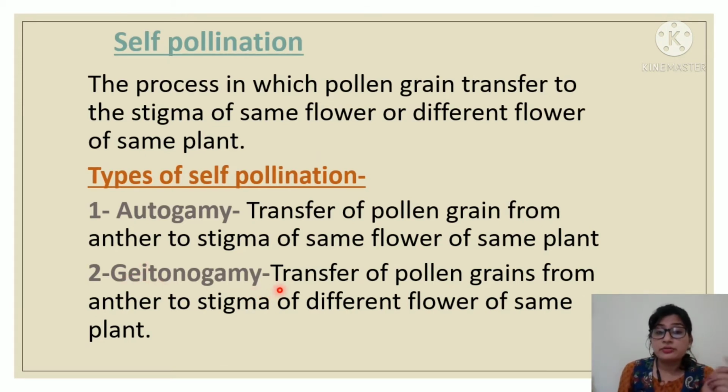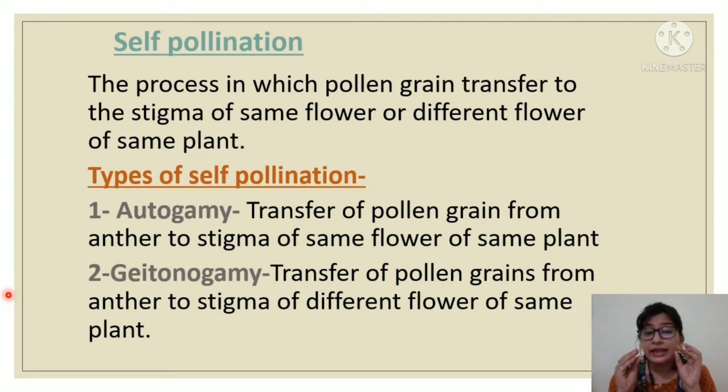So let's read this definition. In geitonogamy, what happened? Transfer of pollen grains from anther to stigma of a different flower of the same plant. That means pollination occurs between two flowers of the same plant. Are you getting my point?